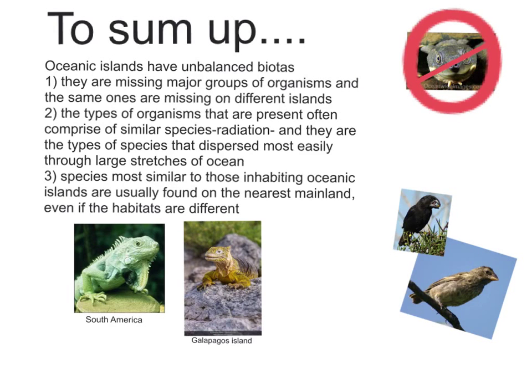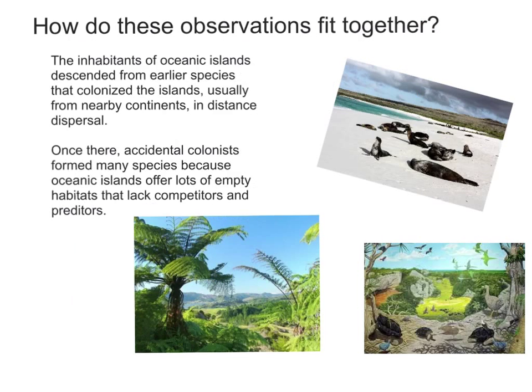To sum up, oceanic islands have unbalanced biotas. They are missing major groups of organisms, and the same ones are missing on different islands. The types of organisms that are present often comprise similar species, called a radiation, and they often are the types of species that disperse most easily through large stretches of ocean. Species most similar to those inhabiting oceanic islands are usually found on the nearest mainland, even if the habitats are different.